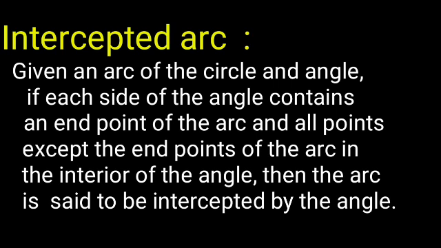Intercepted arc. Given an arc of the circle and an angle, if each side of the angle contains an endpoint of the arc and all points except the endpoints of the arc are in the interior of the angle, then the arc is said to be an intercepted arc by the angle.